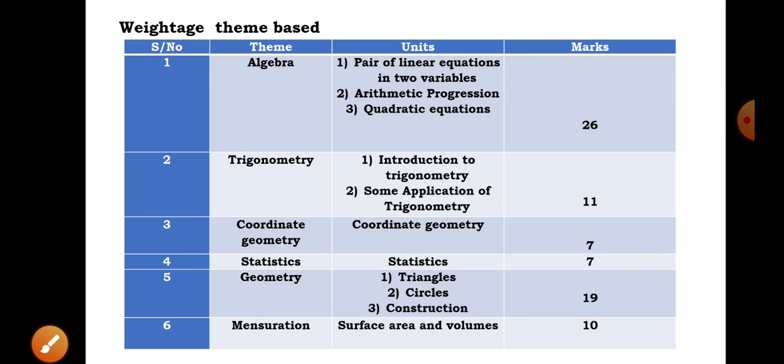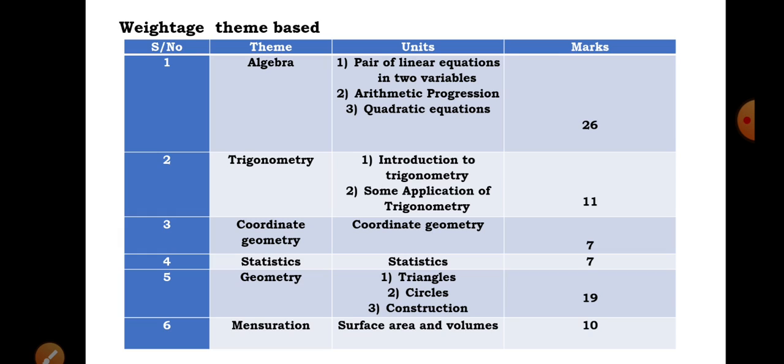The next theme is geometry. It will carry 3 units, that is triangles, circles and construction, which together carry 19 marks. You can't guess how many marks each unit carries. But for construction, since he has included more questions, because we just saw that it carries 16 marks, most questions can be asked in construction.